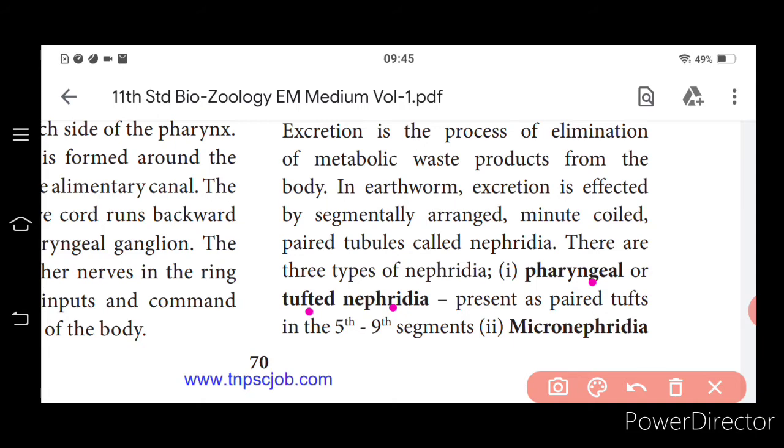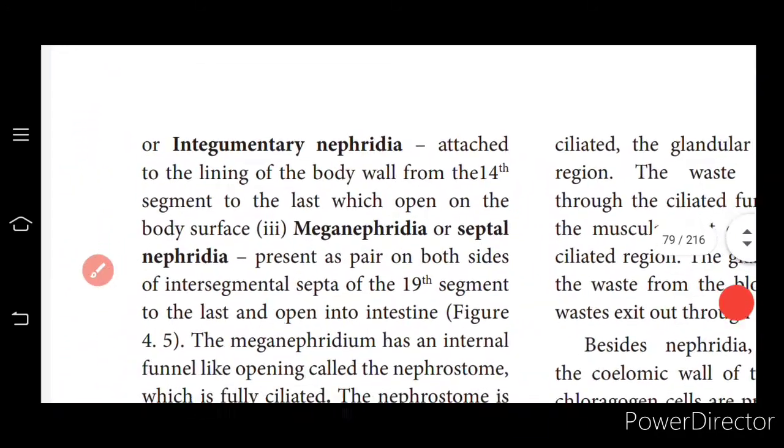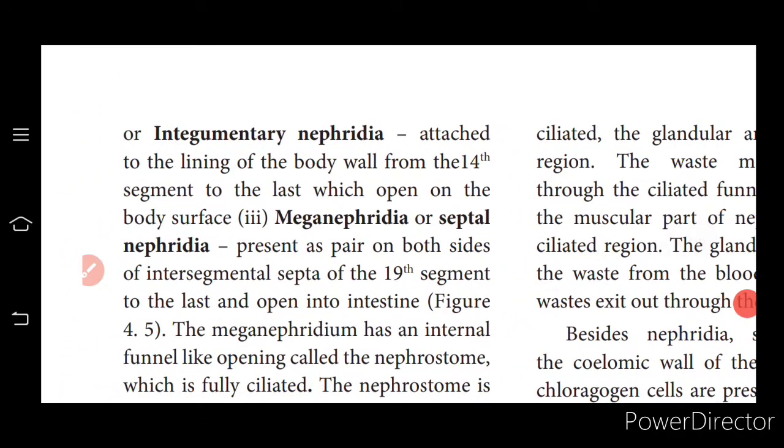Next, coming to the micronephridia. They are all small nephridia, also called integumentary nephridia. Integumentary is a word concerned with the skin, attached to the lining of the body wall. So since it is attached to the body wall, it is named integumentary nephridia. They are present from the 14th segment to the last segment, and open on the body surface.